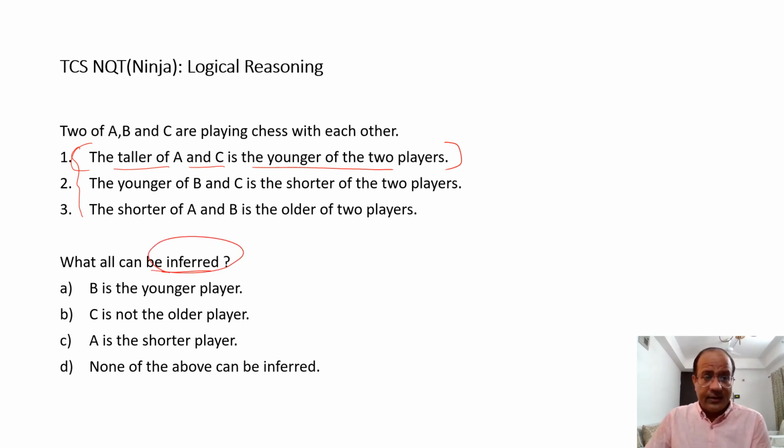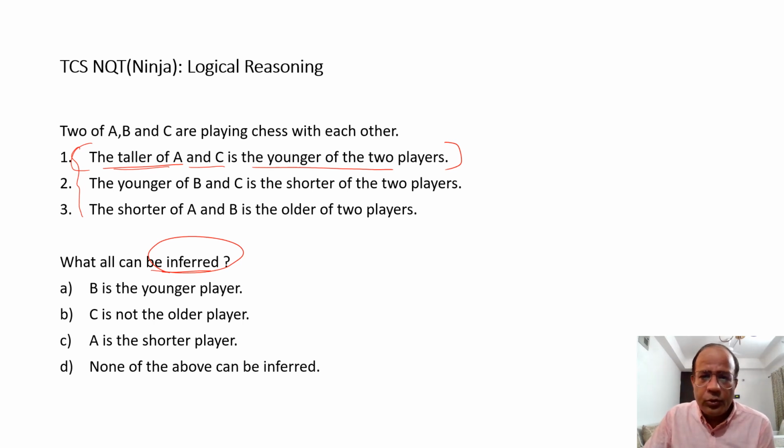Okay. So let me read it once again. This is a very nice question, I would say. Initially some of us may find it challenging, though it is based on a very simple idea, but we need to precisely get to that idea. That is where the inference would start. What does it talk about? If you look at the first thing, the taller of A and C is the younger of the two players.